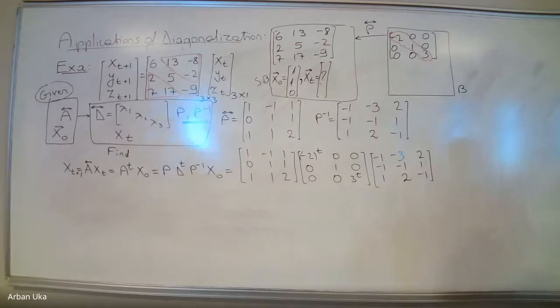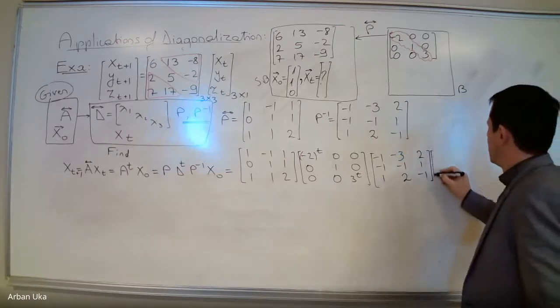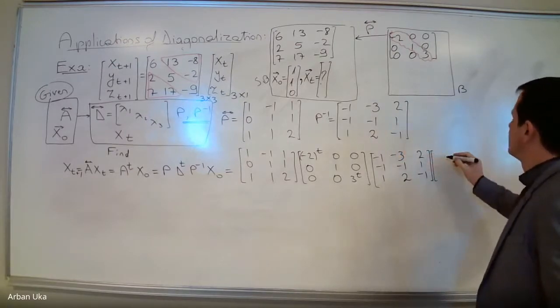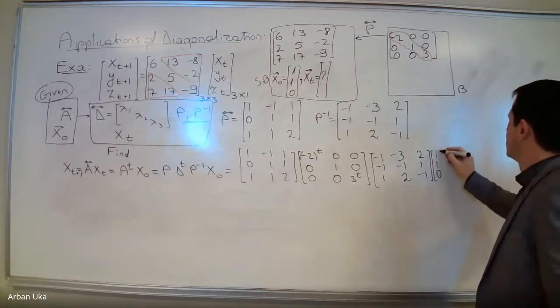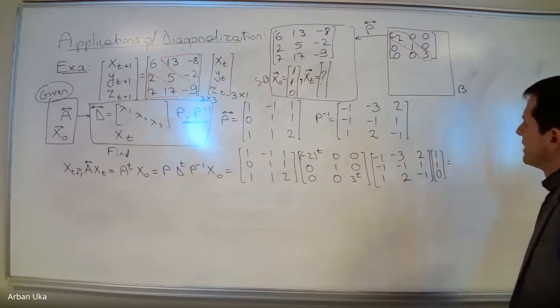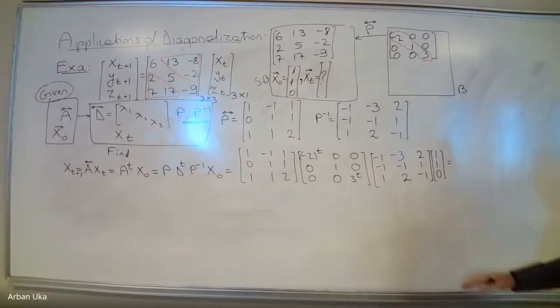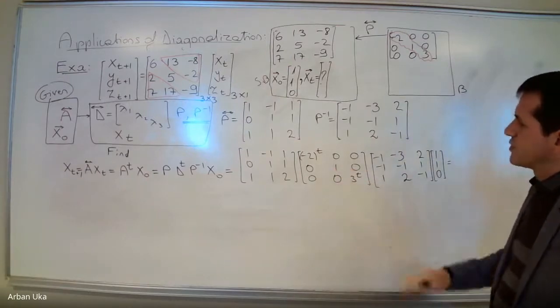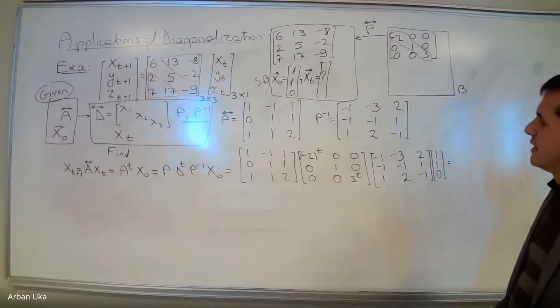Okay, then we have to multiply these also with the initial condition, which is 1, 1, 0. And then we need to do these calculations. So this is the first approach, okay? This is what we need to do. Now, the second approach, it can be